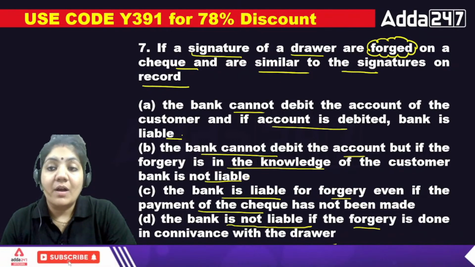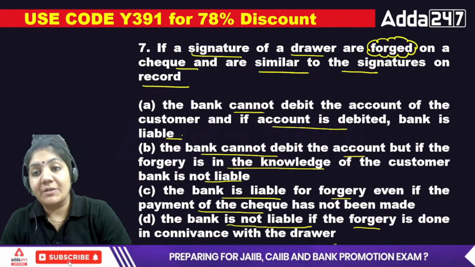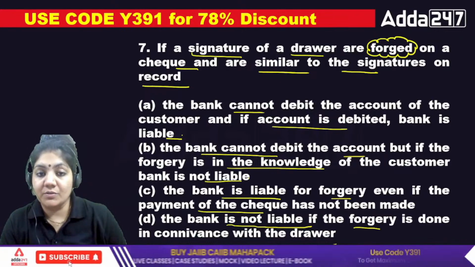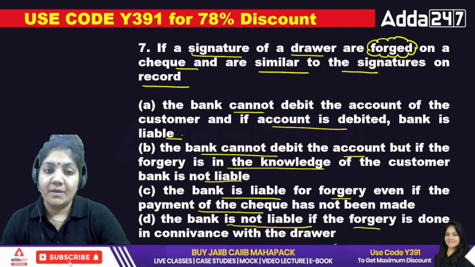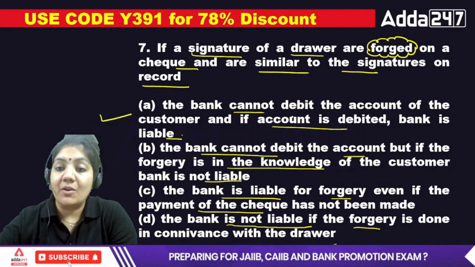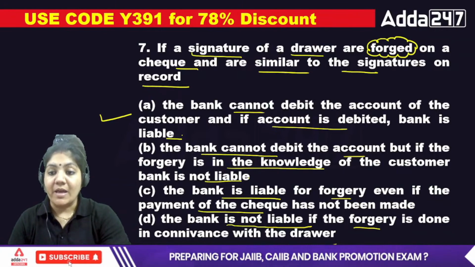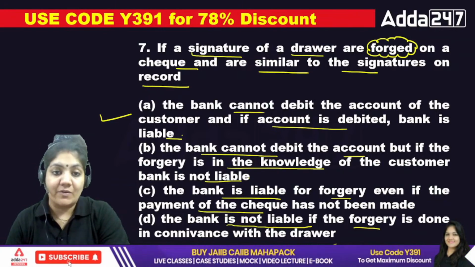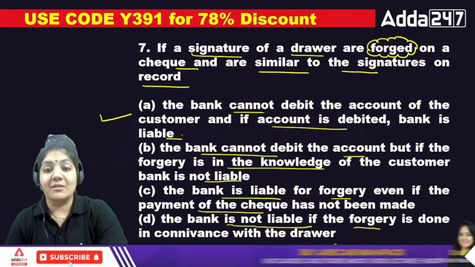The signature of a drawer is forged on a check and is similar to the signature on record. So simply, if the signature is forged, the bank cannot debit the account of the customer, and if the account is debited, the bank will be absolutely liable. So A is the right answer.